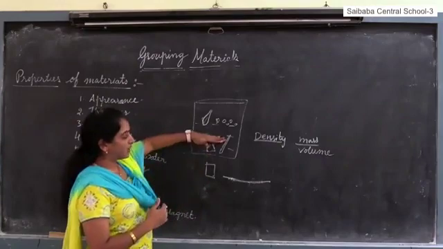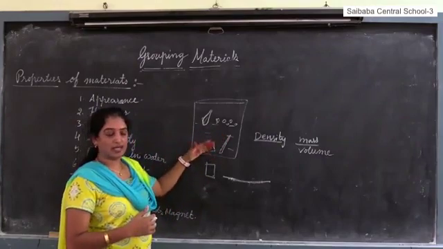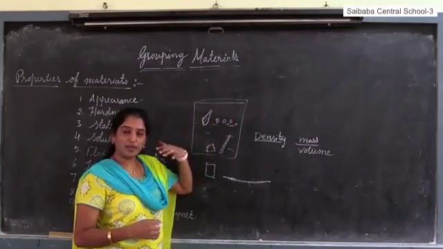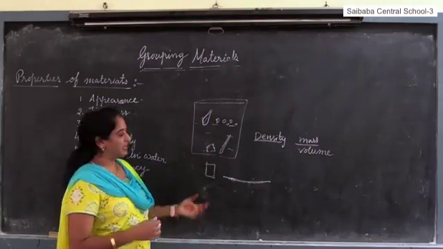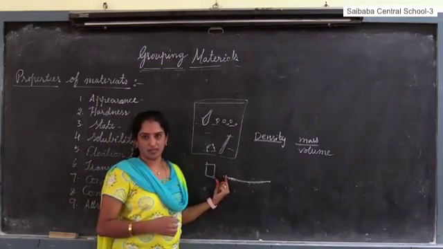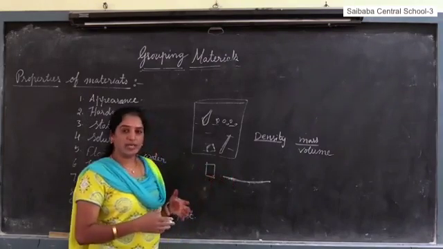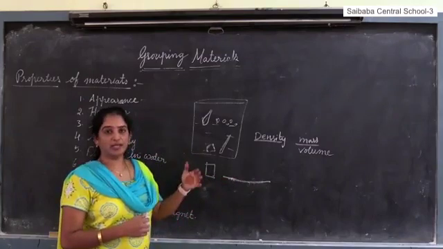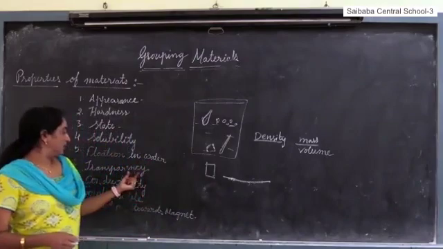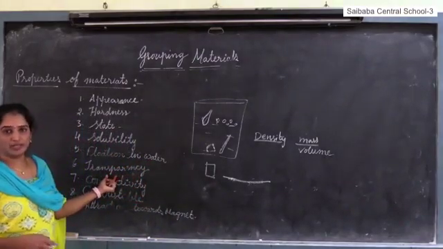The objects that have greater density sink, the objects that have lesser density float. And we can manipulate the value of density by changing the volume and area of the substance. Based on that principle, we make ships and boats.